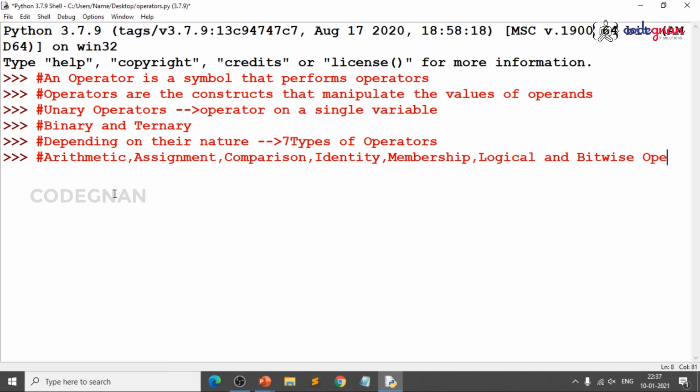My part is to make it very easy for you to understand. Operators play a very key role when you want to perform some operation, whether on a single variable, which is unary, two variables, which is binary, or three variables, which is ternary. So we generally use the symbols to change the values of the operands. Okay, that's how these 7 operators will be used, and let's start our journey by understanding each one of them in detail.